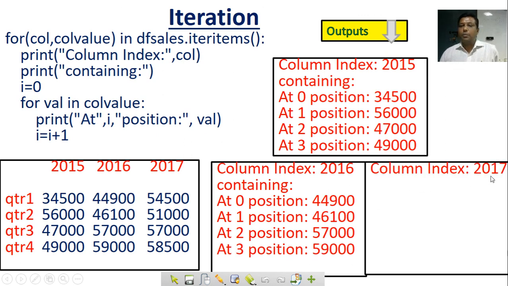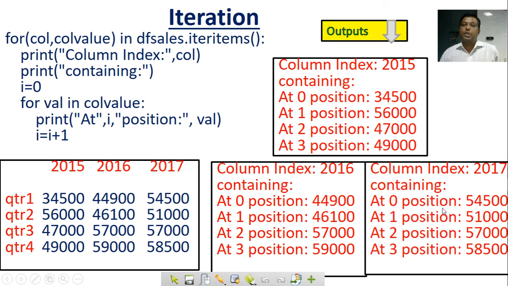Then again column 2017, this is 0 position, 1 position, 2 position, 3 position. This is the answer for column label. So iteritems for column label and iterrows for row label data we can access one by one by the for loop.